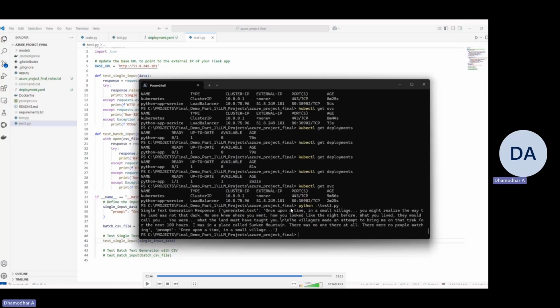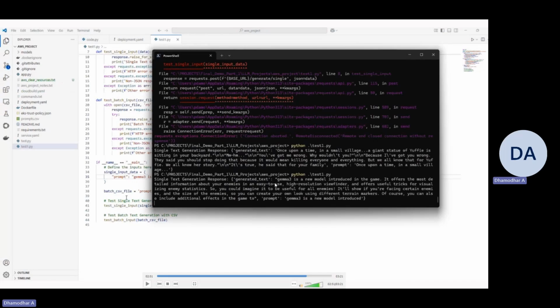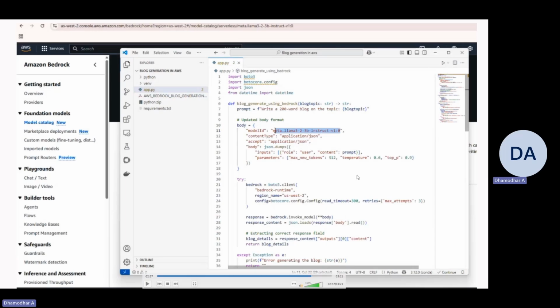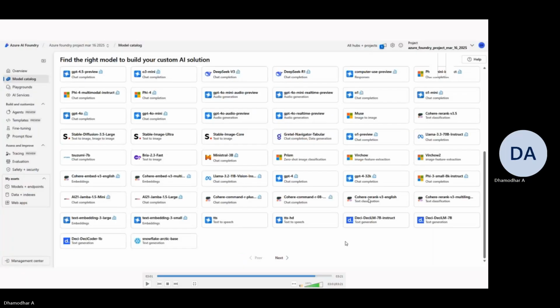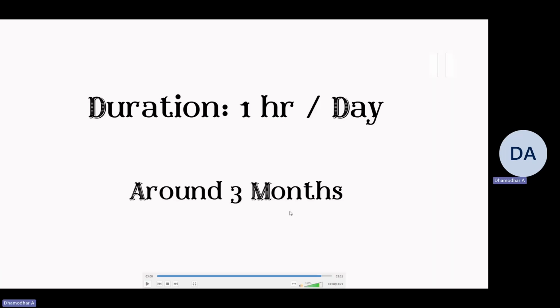This is another screenshot that I have taken for an AWS project while deploying it in AWS cloud, in Kubernetes service, that is Elastic Kubernetes Service, EKS. This is a screenshot of the Bedrock project, AWS Bedrock project. This is a screenshot again I have taken while demonstrating the Azure Foundry project.